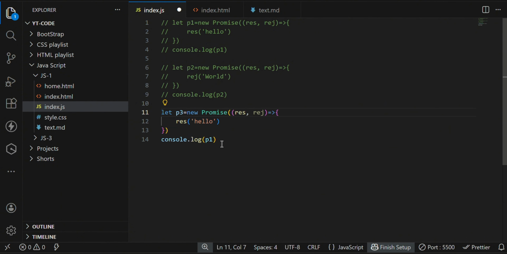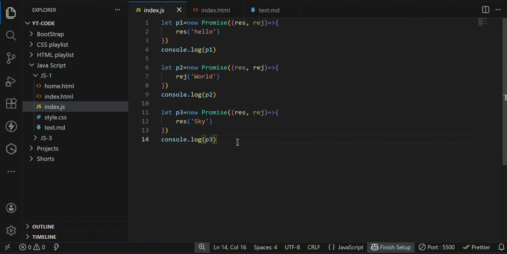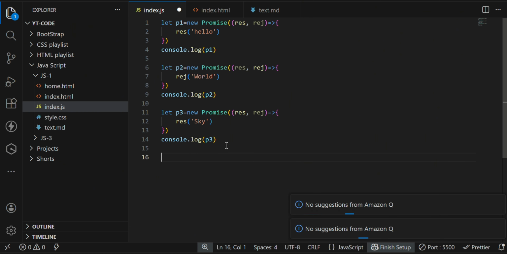I will make it as p3, and then resolve, and here I will write something as sky. I just added a random word. So inside this one, the first is the hello state. Hello p1 means that p1 is getting fulfilled, the second one is the rejected state, and the third one is also the resolved state. Now we will use the Promise.all method.